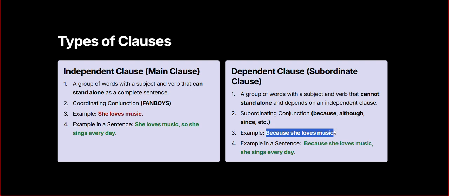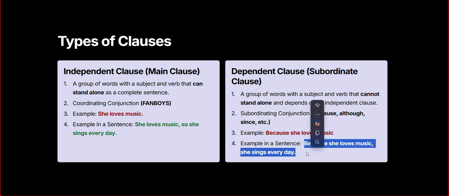And now I'm going to use this subordinating clause inside a sentence to make complete sense. So now can you read the sentence? Because she loves music, she sings every day. Exactly. It's very simple.